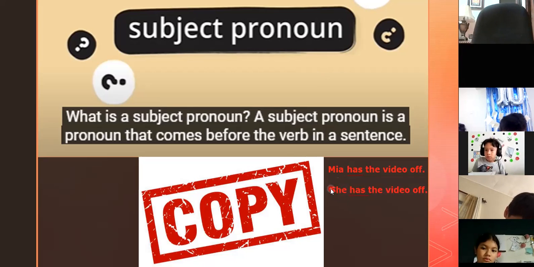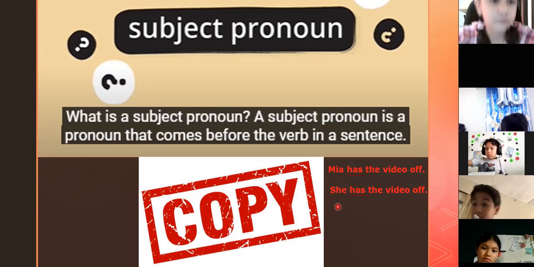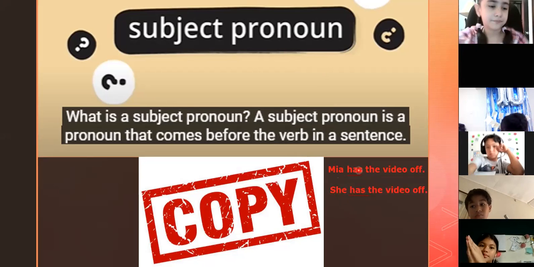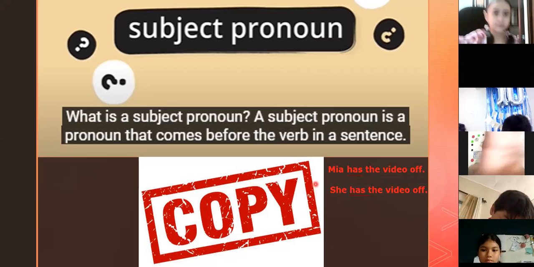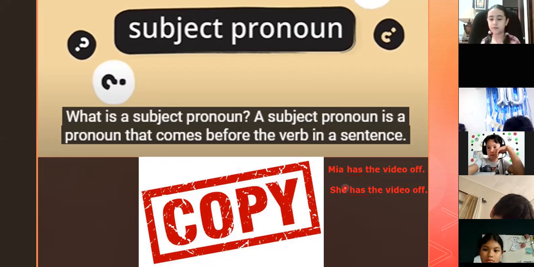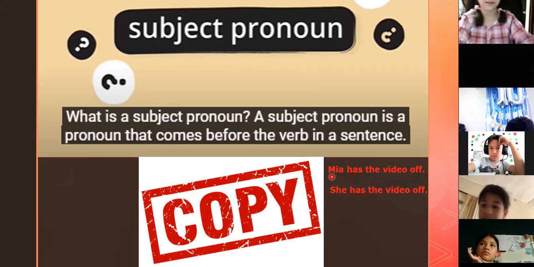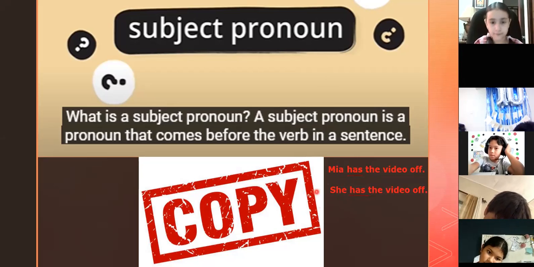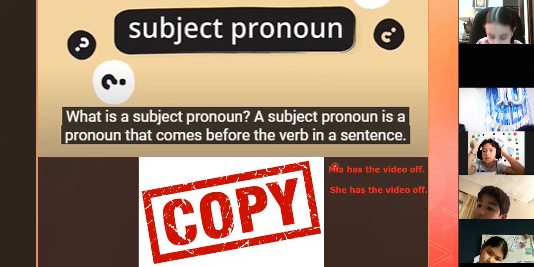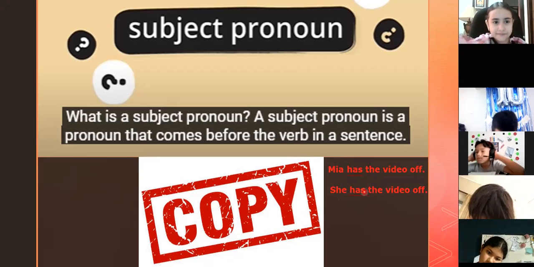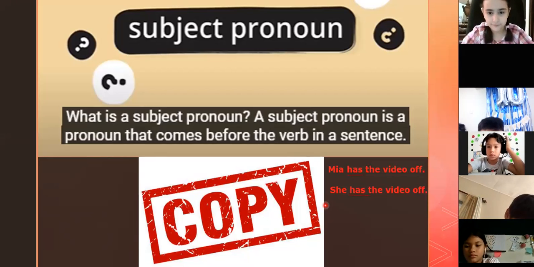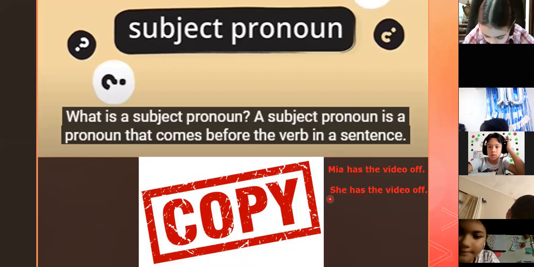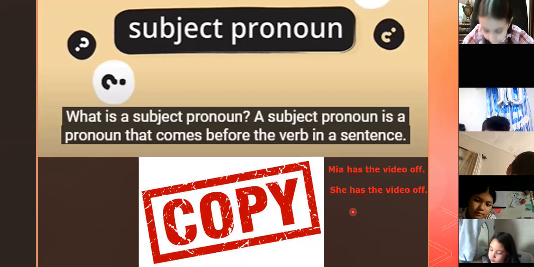How did I know that I must use she? Because I'm talking about a girl. And the verb, remember, everything that goes before the verb is a subject. So the subject is she, the subject is Mia because it's the person that I'm talking about. I'm talking about Mia, I'm talking about she. So this is the subject because it's the subject of the sentence. Remember, we have subject and predicate in the sentence. So we are using a subject pronoun because it's at the beginning. It's before the verb.